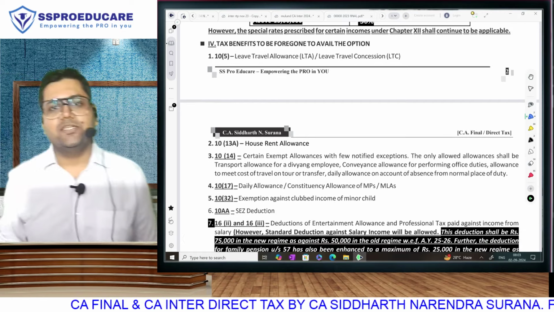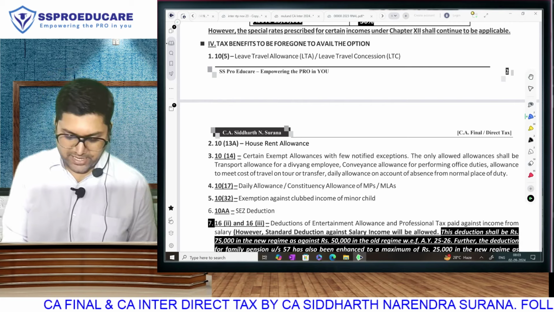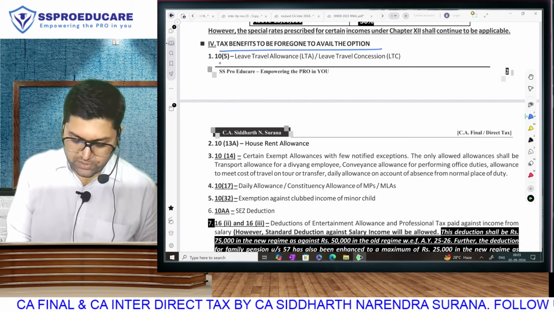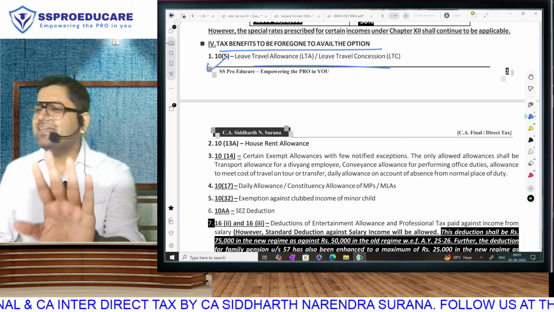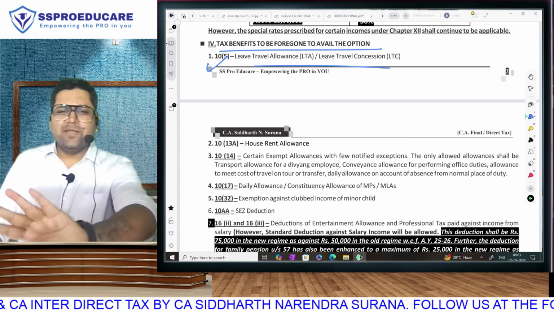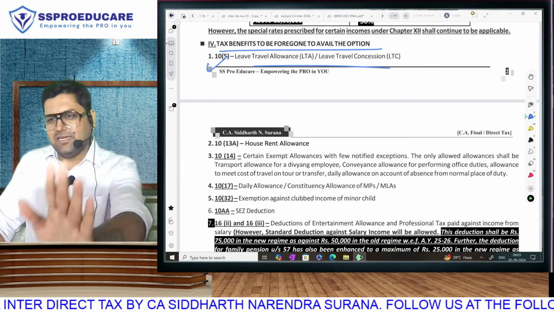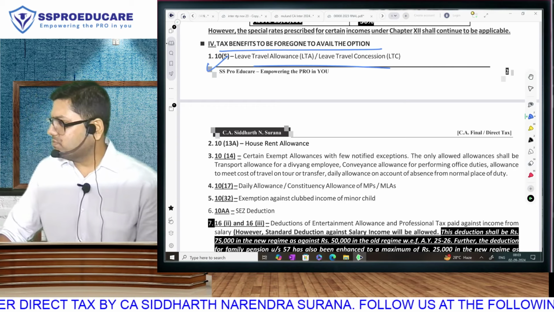At the bottom of that page, you see the list. Starting, Section 10. These are the tax benefits to be foregone. Section 10 exemption. Leave travel allowance. अब ये क्या है? Salary का exemption, no? Automatically, because of removal of salary, it becomes less important as far as CA final students are concerned.